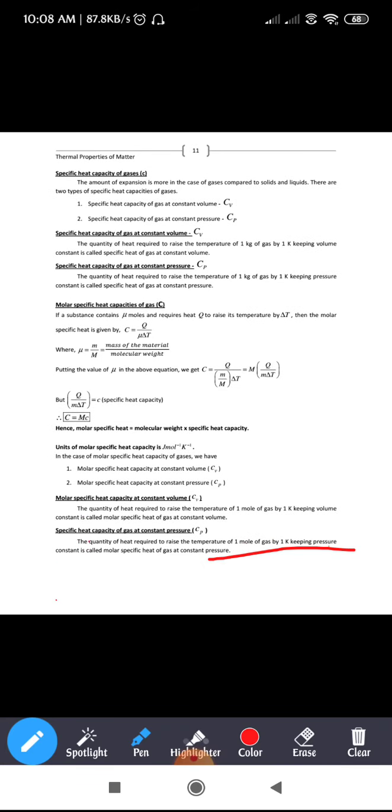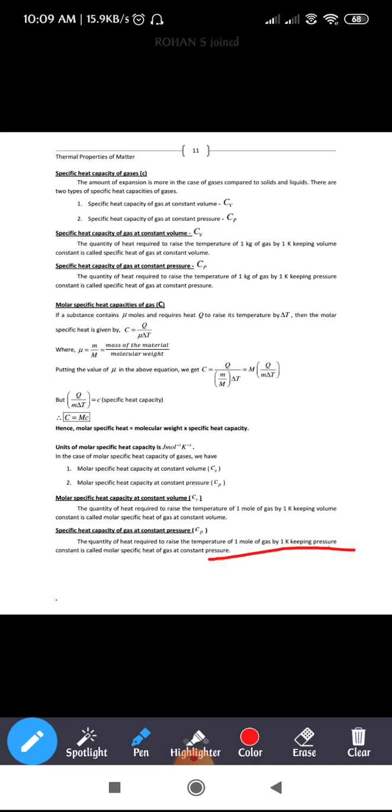So as we know, the expansion is more in the case of gas compared to liquids and solids, right? So in a gas, we have two types of specific heat capacities. One is specific heat capacity at constant volume, and the other is specific heat capacity of a gas at constant pressure. Coming to the first, at constant volume specific heat, the quantity of heat required to raise the temperature of 1 kg of gas by 1 Kelvin, keeping the volume constant.